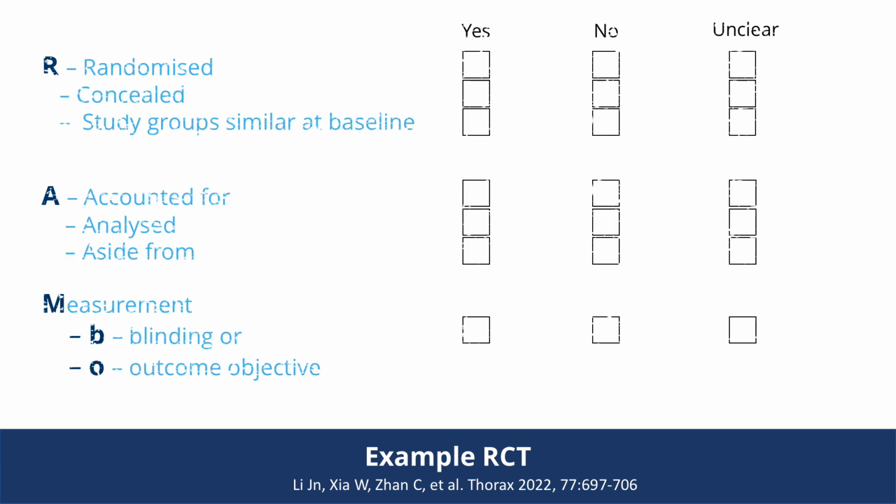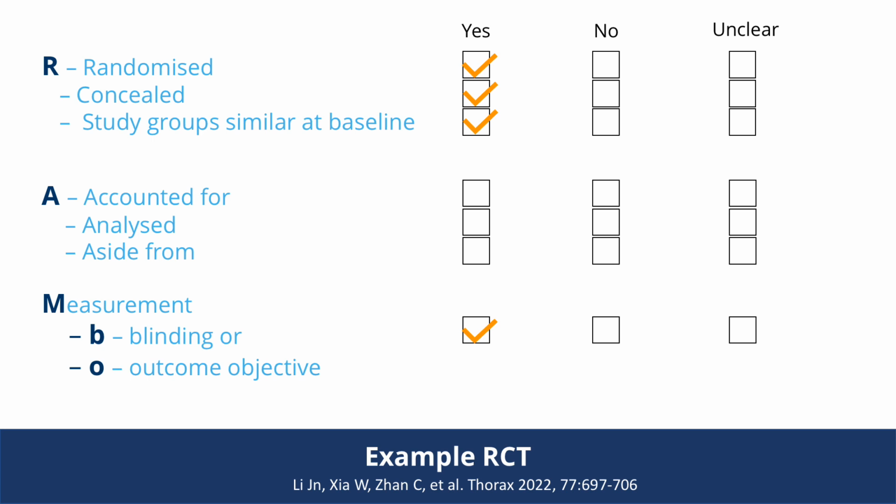We've now completed our appraisal of the Lee et al. trial. By using the RAMBO checklist, we've focused our attention on the key aspects of the trial methods that could lead to the introduction of bias. As this example shows, we can do this assessment quickly to give an overall picture of the validity and trustworthiness of the trial. In this trial, we can be confident that the process of randomly assigning participants to study groups and measurement and blinding of study outcomes was done well.